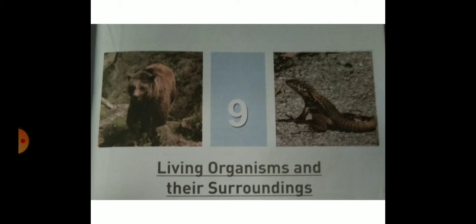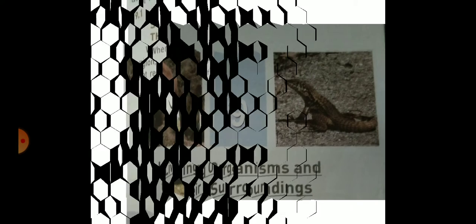Today we are going to discuss chapter number 9, living organisms and their surroundings. Firstly, we will discuss organisms and their surroundings where they live.